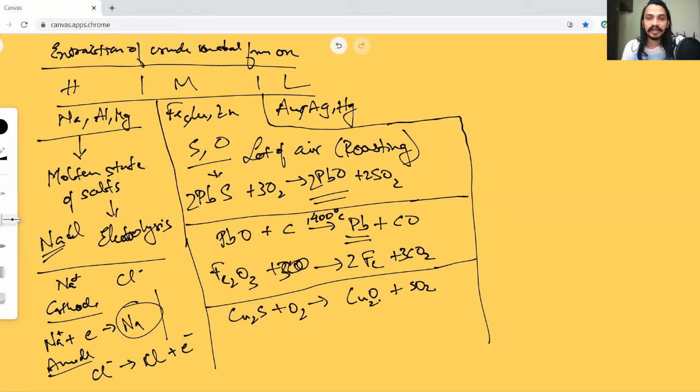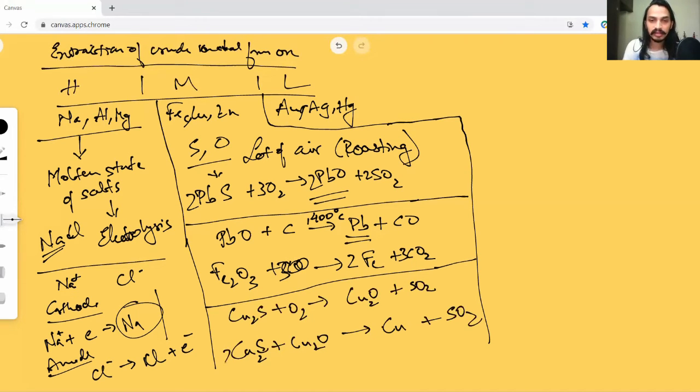Now, when I'm partly done with this process, generally this process happens with a lot of air. But at some point, if you cut off the air and just limit the air supply, what is going to happen is this copper sulfide will react with the copper oxide. These two will react, and then you'll be left with copper metal and your sulfur dioxide. This sulfur and this oxygen are going to meet, create sulfur dioxide gas, and leave your copper metal behind.